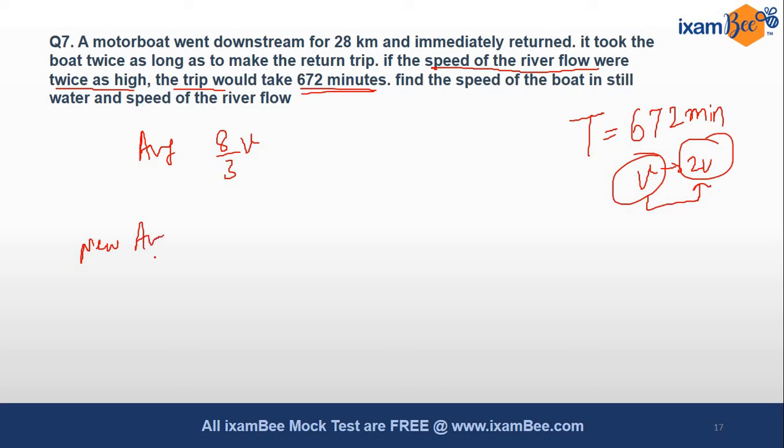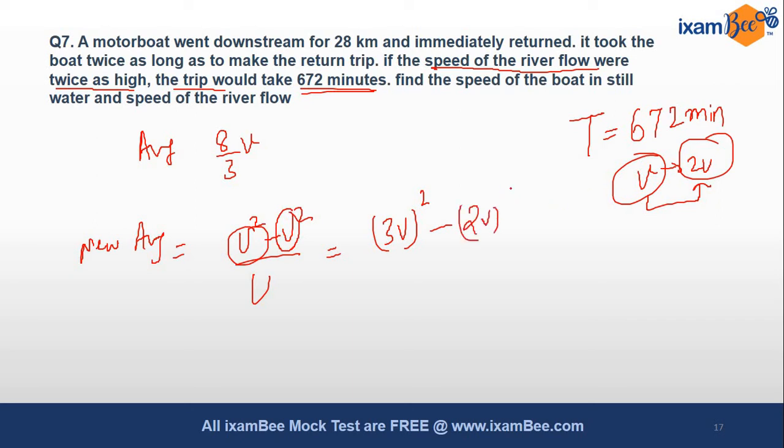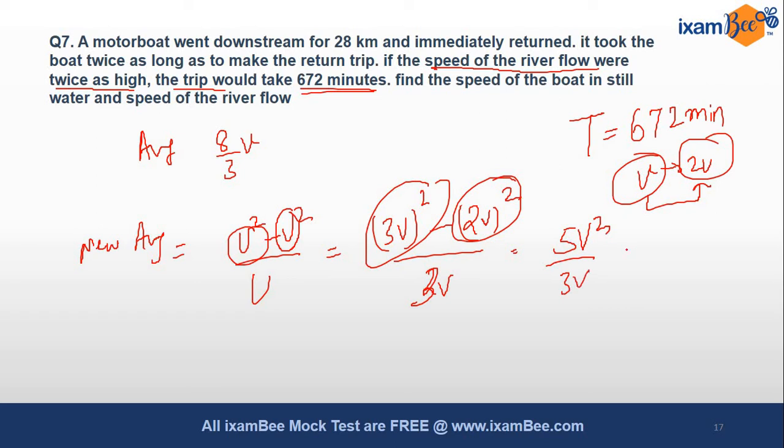The formula is the same, (u square minus v square) by u, and u we solved was 3v. But in this question v is twice, so it will be 2v. When you solve it, it will be 9 minus 4, 5v square divided by 3v. So it will give you the value 5 by 3 v.